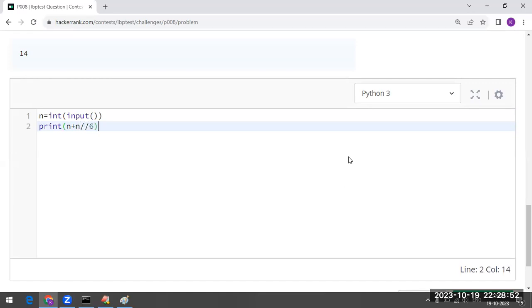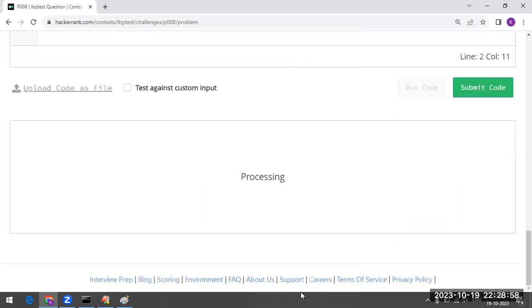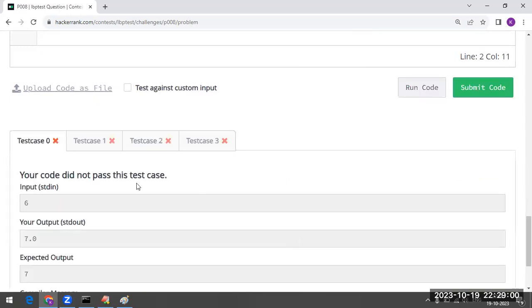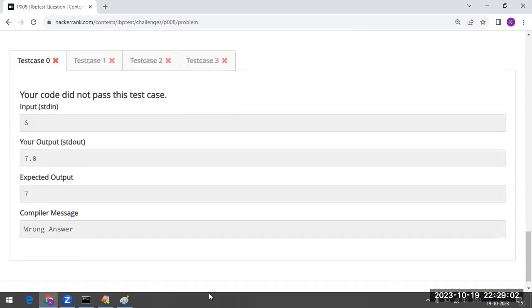Sir, please don't take single slash, because in Python the single slash always returns a floating point value. Even if your input is 6, it won't return 7, it is going to return 7.0, something like that. This is the biggest problem we are going to get.